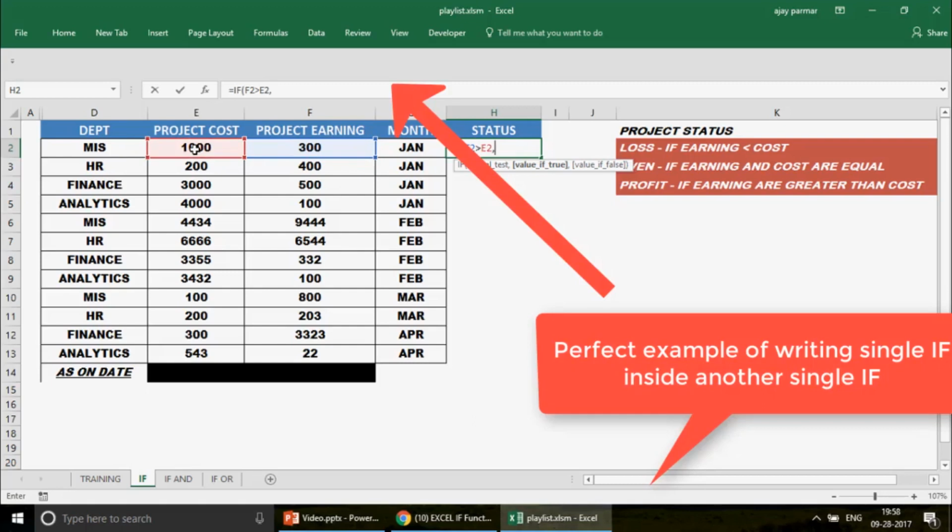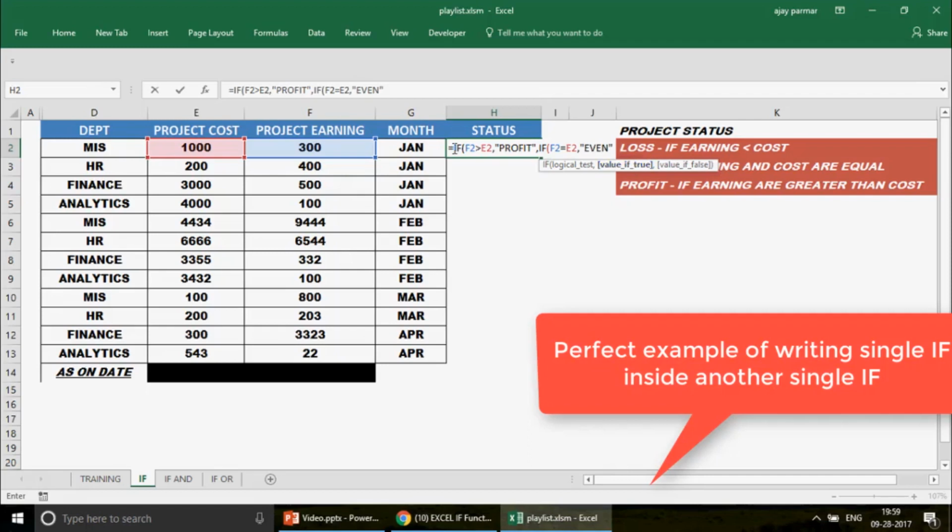Then, after the comma, you write what you want to mention here. I want to mention profit, so I declare it as profit. Now what if you don't have this F2 greater than E2, which means your earning is not greater than cost? Then you go in the comma and again write the value false. Then let's check another condition: if my project earning is equal to my project cost, then I'm going to mention here that it is even.